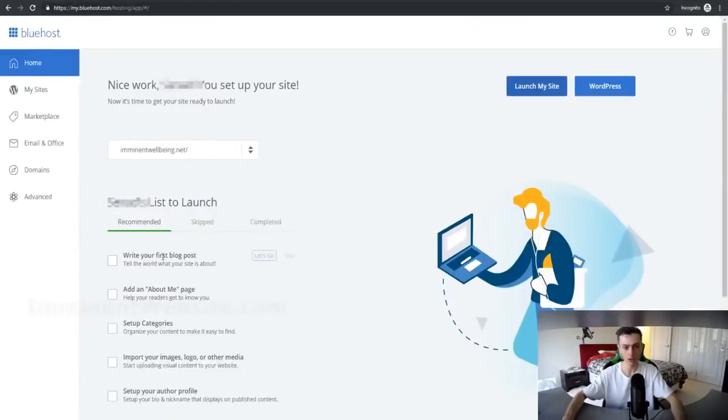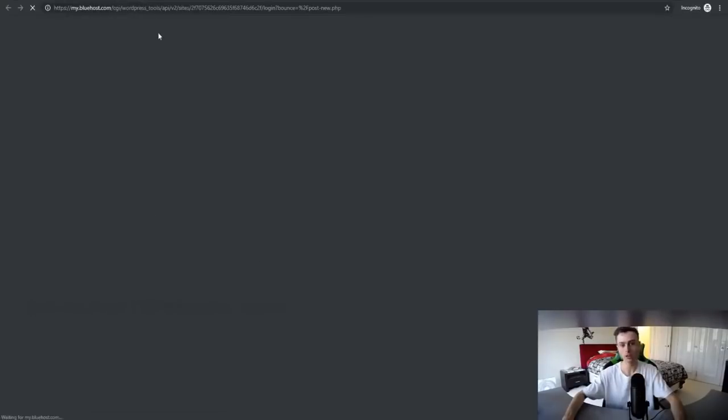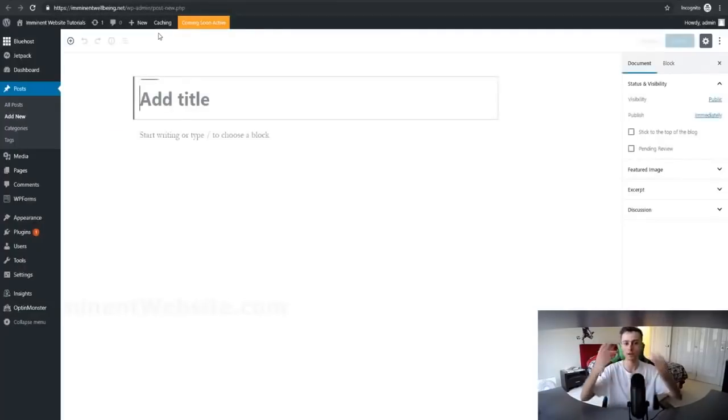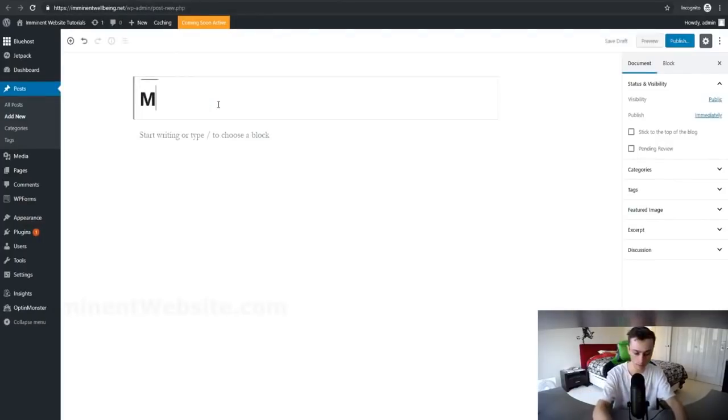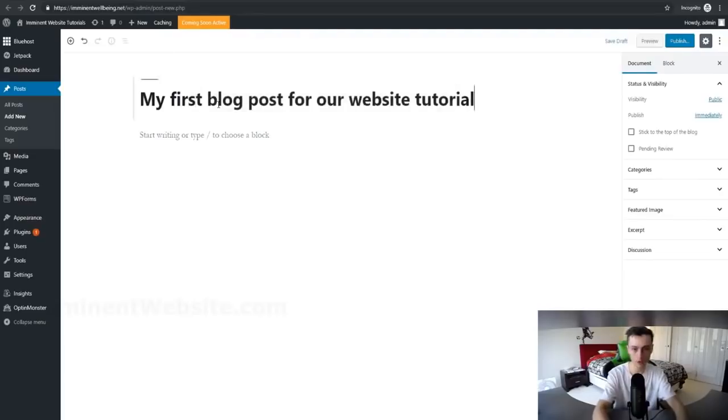And if we want to, for example, write your first blog post, we can just click on let's go. And it's going to take us to the WordPress admin page, to the section where we can add our first blog post. So as you can see right here, we can add a blog post and we can add the title. So for example, the title could be like my first tutorial.